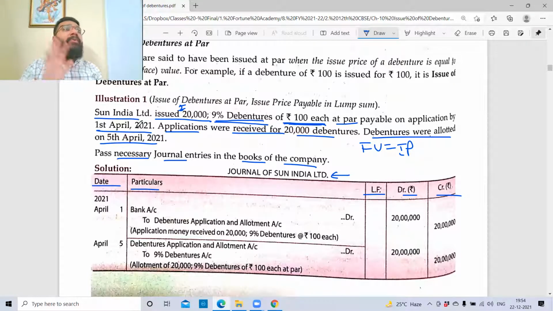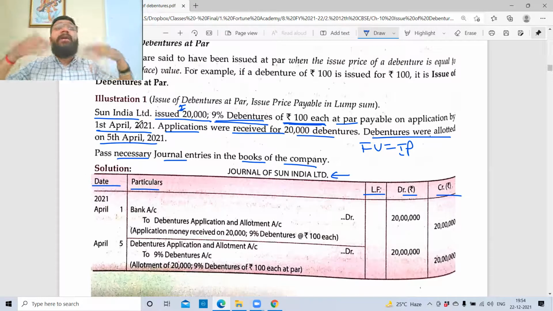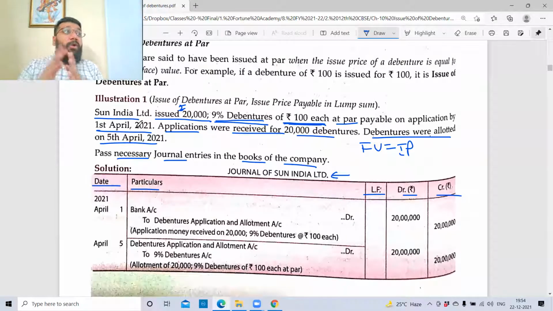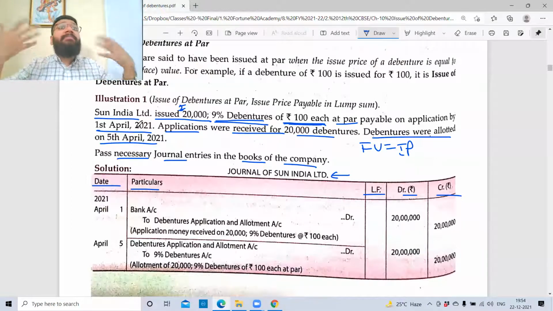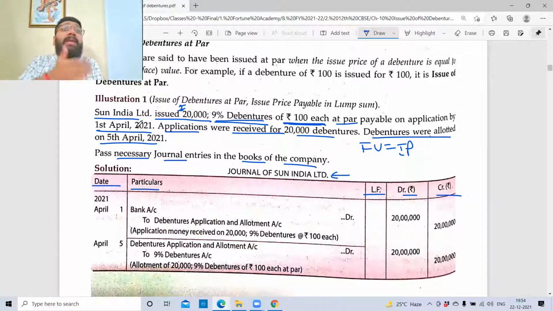In the prospectus, first of all, the name of the company will be mentioned. Who are the promoters, owners of the company? When was this company started? Why was it started? What kind of business is this company doing? Then what has been the progress so far? For how many years has the business been running? Why does the company want this money now? What is it going to do with this money? Everything will be mentioned in detail, the complete information in and out.